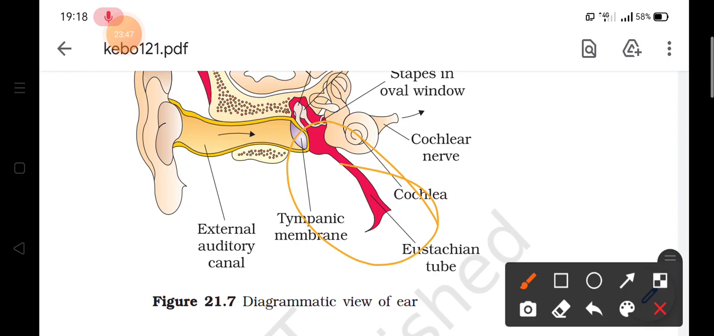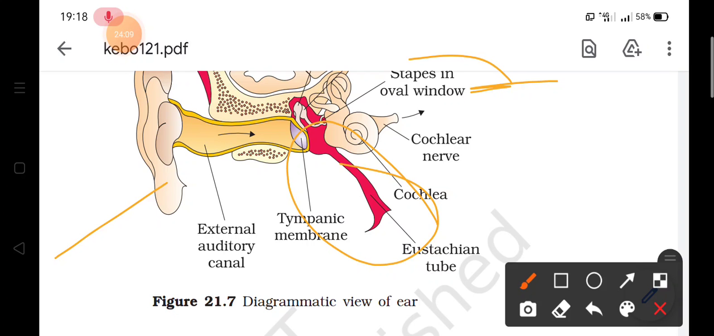Now the fluid-filled inner ear. This is the external ear, then this is the middle ear, and now this is the inner ear. This inner ear is filled with fluid, and that fluid-filled inner ear is known as labyrinth, and it consists of two parts. The first part is bony and the second part is membranous labyrinth.